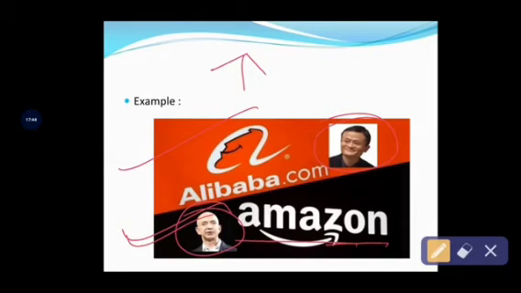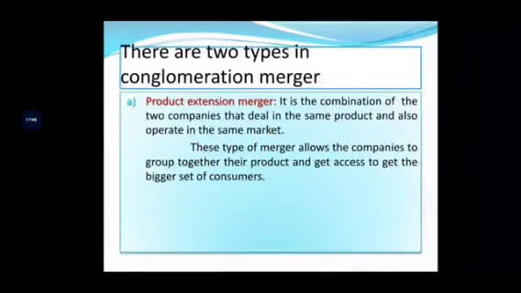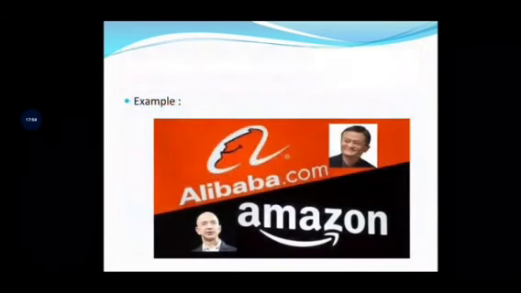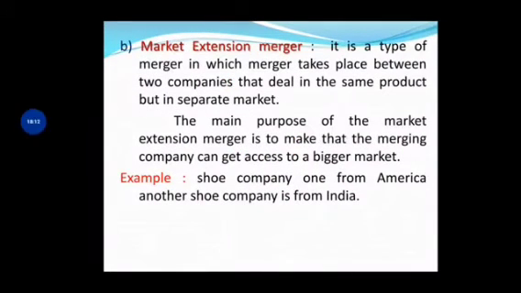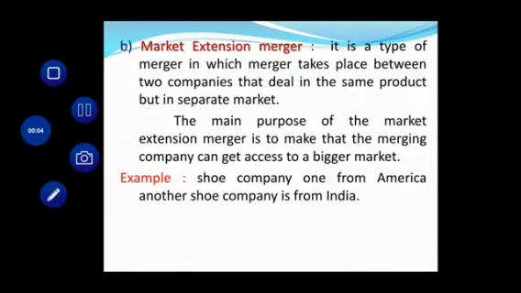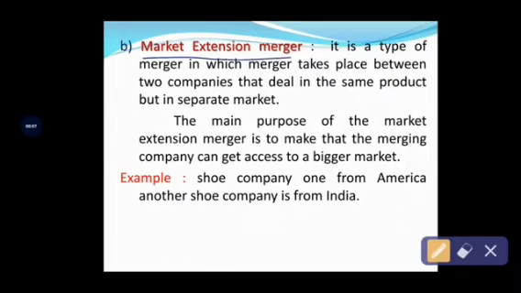So under product extension merger, the companies deal in the same product and also operate in the same market. Here both Alibaba.com and Amazon.com are related to the same market, that is the online trading market, and they are offering the same product and services to their customers. So this is the best example for product extension merger. And the next is market extension merger. The name itself indicates market extension, right?